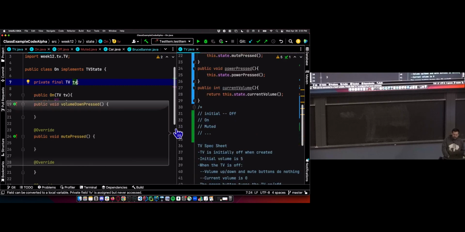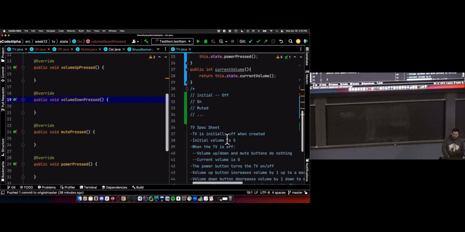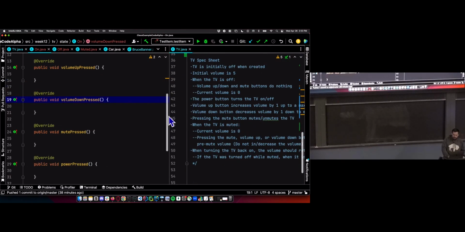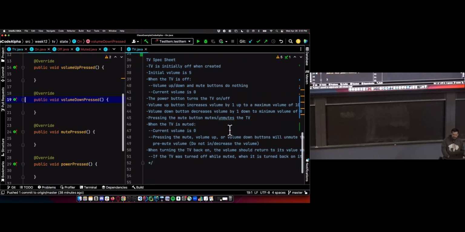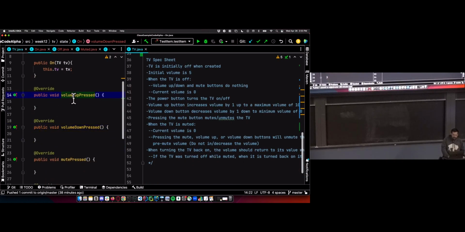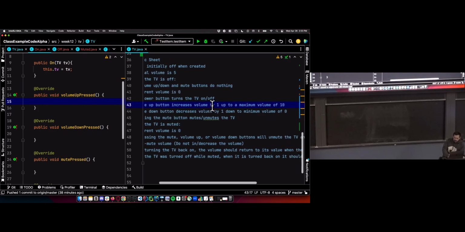Now in the on state, implementing methods, we go through our spec sheet again. When we're in the on state, what do these things do? And we're going to start off with a couple actually somewhat tricky ones. Volume up button increases the volume by 1 to a maximum of 10. Some of you should be getting a little nervous how we're going to do this without a conditional. So we have a few problems here.